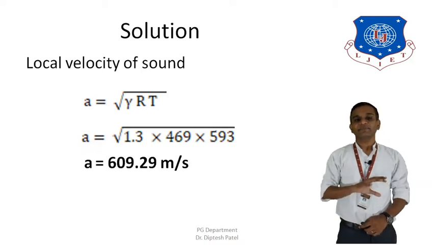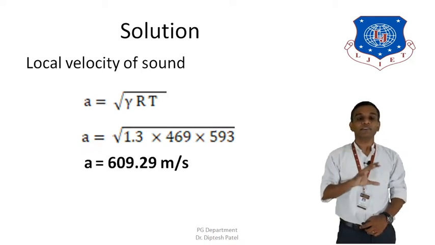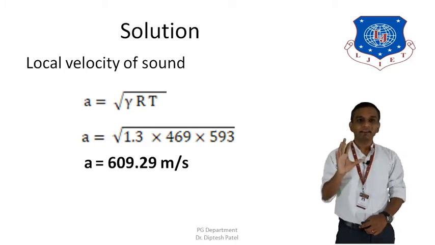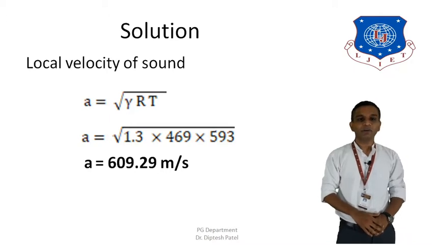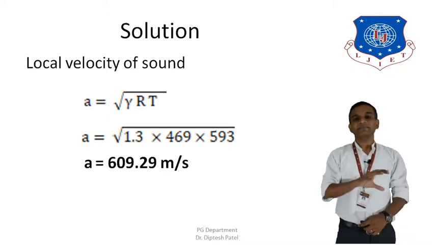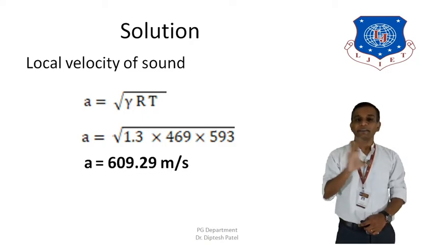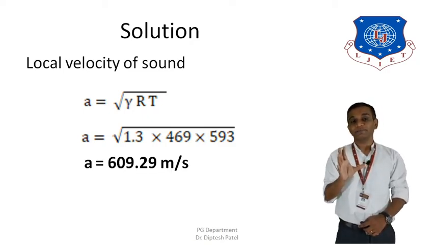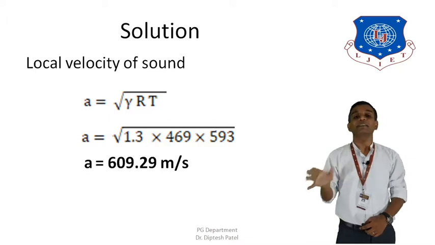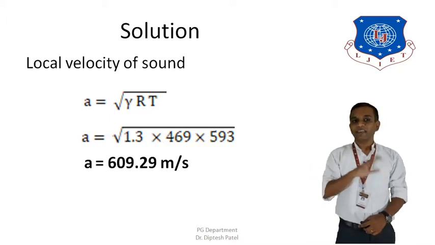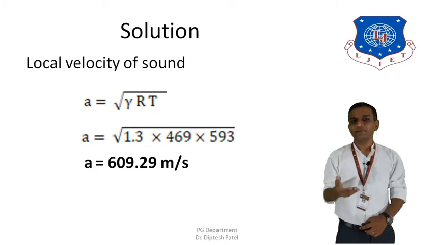First of all, let's find the first term, the local velocity of sound, and we know that the formula to calculate the local velocity of sound is A equals under root of gamma R T. Since we have gamma, R and T, we can calculate it using this formula. Furthermore, if gamma and R are not given, we need to assume them. You can assume gamma as 1.4 and R as 287 if they are not given. But here both gamma and R are given, so we are going to put the values in the equation.